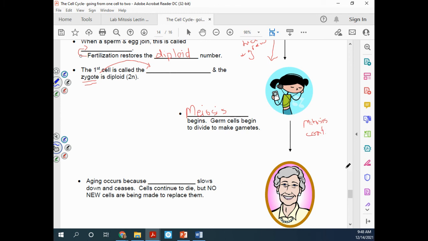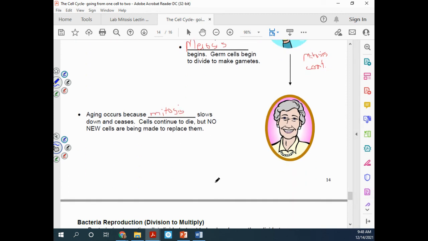as you age. Eventually, though, what causes aging and ultimately death due to old aging is because your mitosis will slow down. And so you no longer can replace all those cells that are dying every day. And it's very difficult for you to heal if you get injured. And so that's what aging is basically: lack of mitosis and lack of being able to get new cells to do a job for you. And then also meiosis is going to slow down and stop in females. We know that that happens. Males can continue to do meiosis and actually be able to father children into their 60s and even 70s.